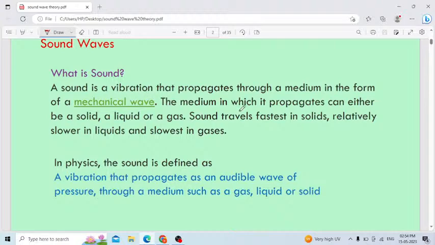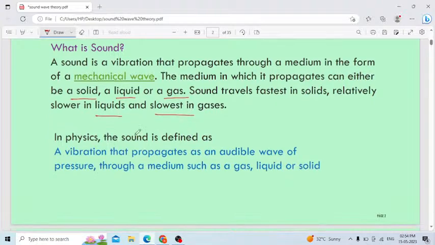The medium in which it propagates can be a solid, liquid or gas. The medium may be a solid, liquid, even gas also. Sound travels fastest in solids, relatively slower in liquids and slower still in gases.